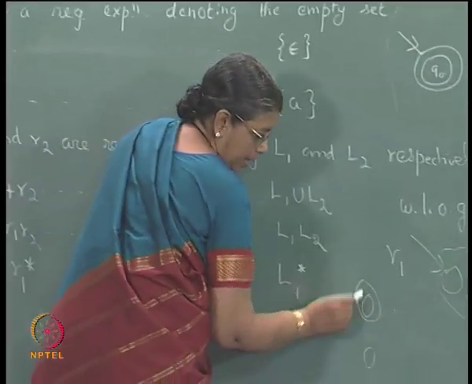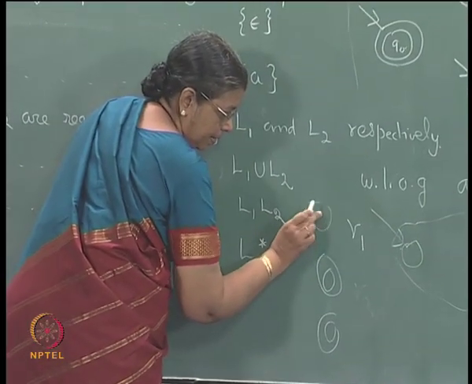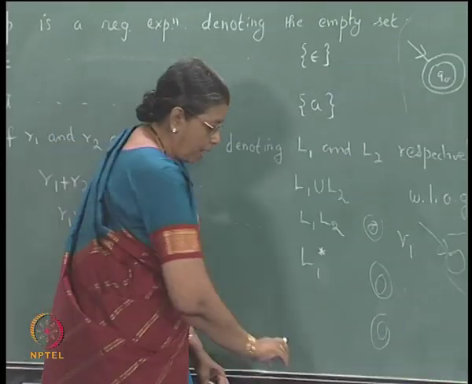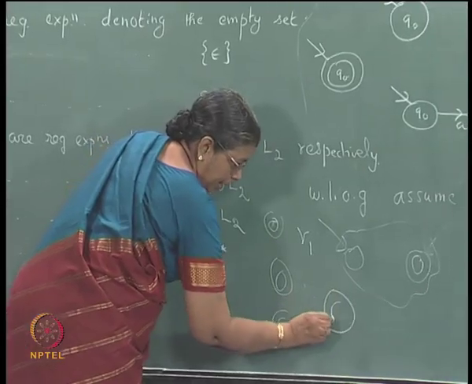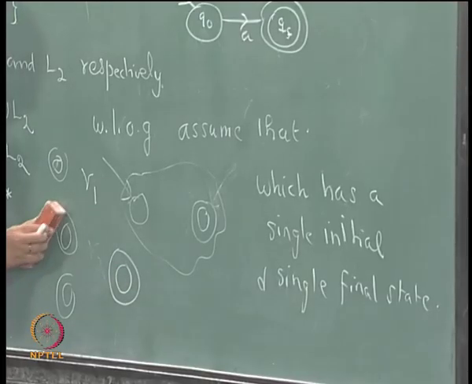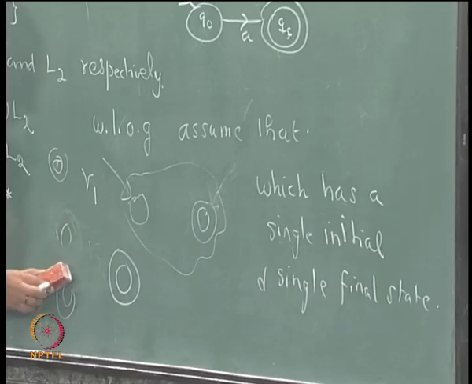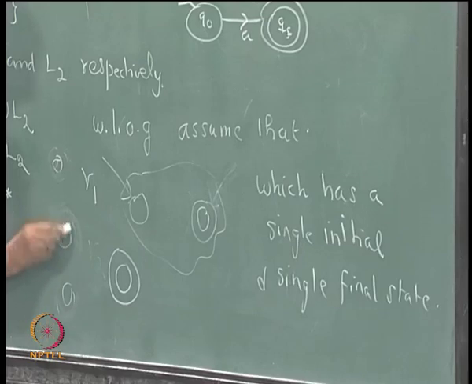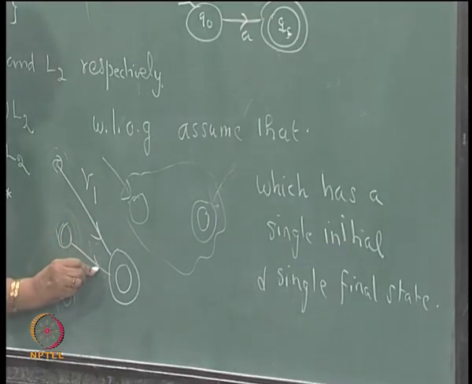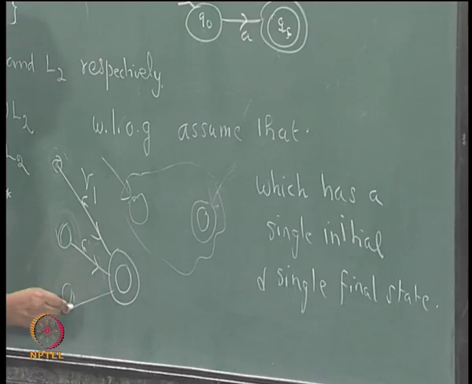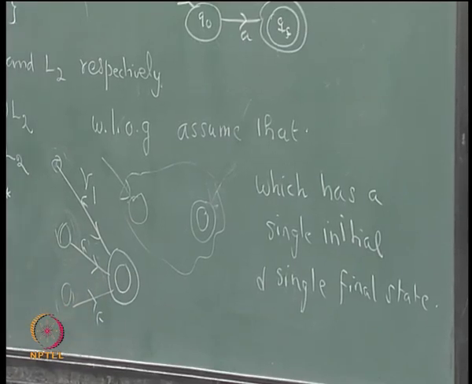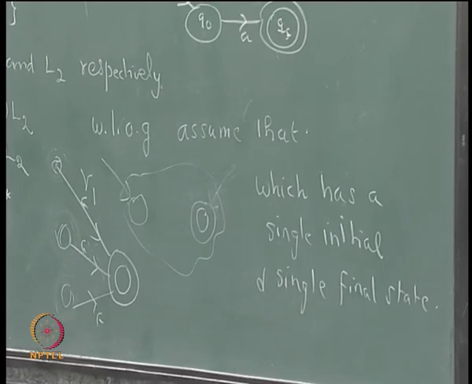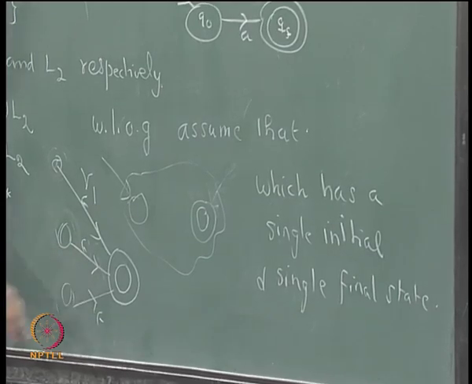Suppose there are say 3 final states, you make them all non-final, you introduce a new final state, make these non-final, and have epsilon transitions to this final state, and there is no arc leaving from the final state, right.